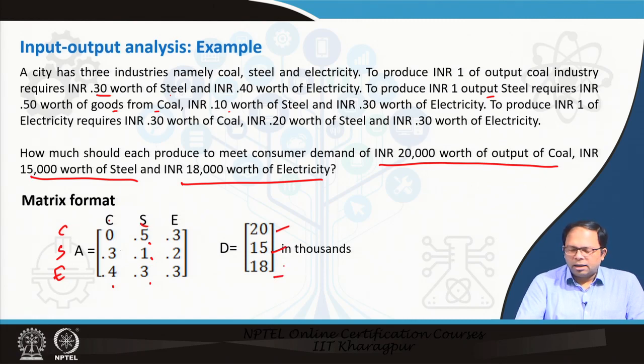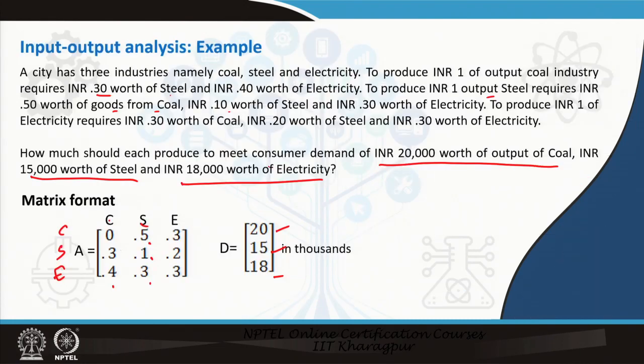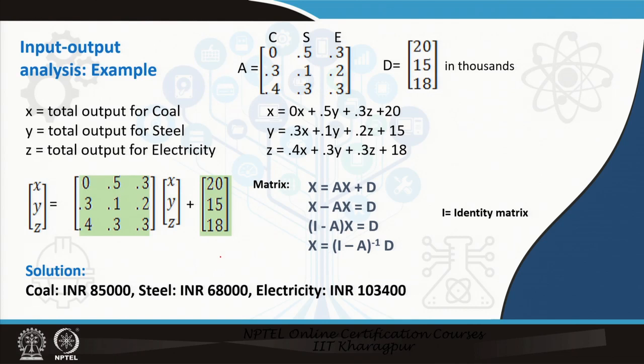Now, if I go back, over here this is the consumption part. So, this is D. I will say this part is D, whereas this part is the different sectors. D could be a combination of different things, but here we are using one value. That is why we are listing it over here as 20, 15 and 18. So, this is D, the total consumption.